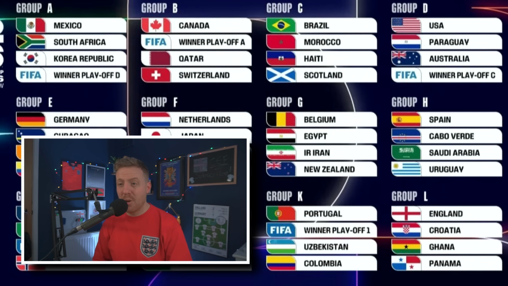Group K, though, Portugal, winner of Playoff 1, Uzbekistan and Colombia. That winner of Playoff 1 is going to be a European team. So that could be a trickier group for Portugal, because I think any European team that qualifies will be a good side. Colombia as well in the same group. It's potentially a challenging group there for Portugal, it has to be said. But again, you would expect them to go through.